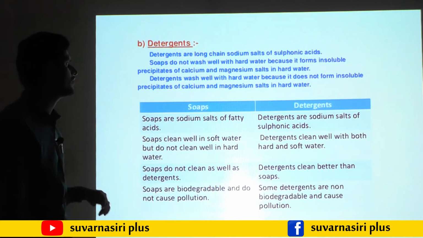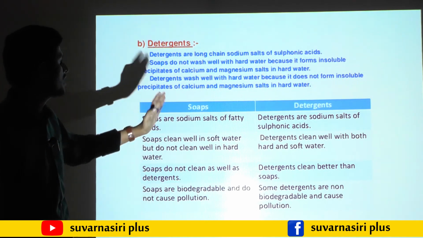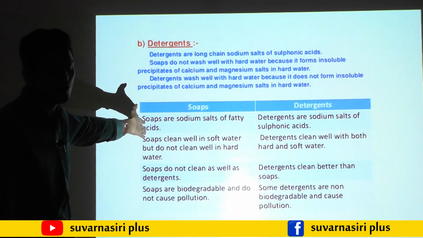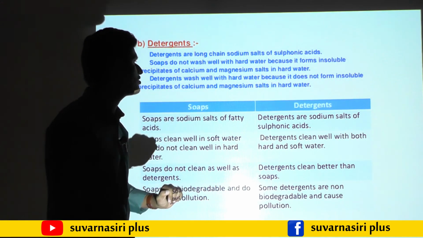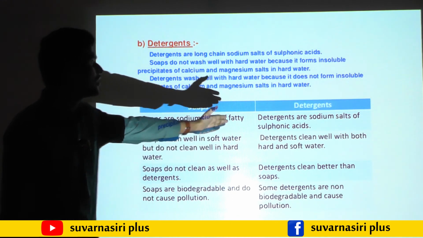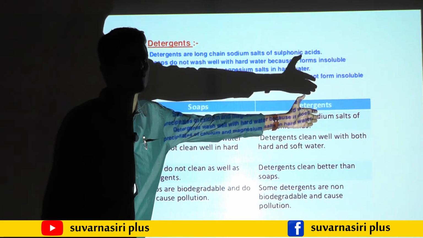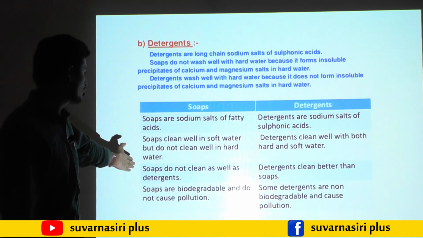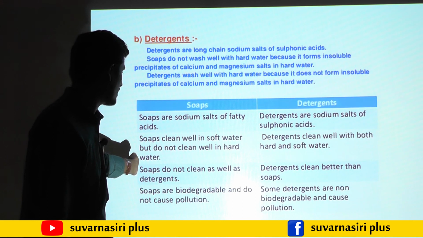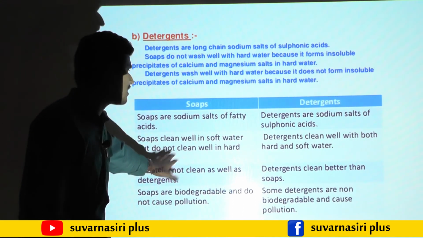Then finally, soaps are sodium salts of fatty acids. They are made from animal fats and oils, but detergents are sodium salts of sulfonic acid. Soaps clean well in soft water, detergents clean well in both soft water and hard water. Soaps do not clean as well as detergents.